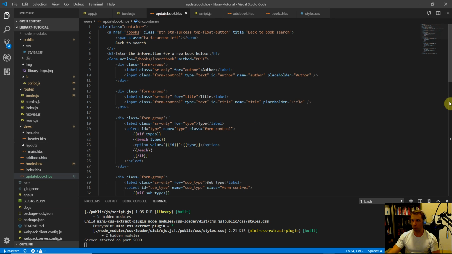There are some notable differences, of course. First things first. We're still going to have this link back to search, but this is going to be a little different here. So instead of saying this, let's just put update the information for, and then we're going to put in an EM tag for emphasis, and we're going to pass in the book's title so that they're aware of which book they are modifying.